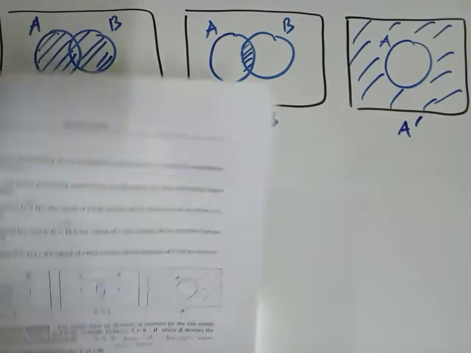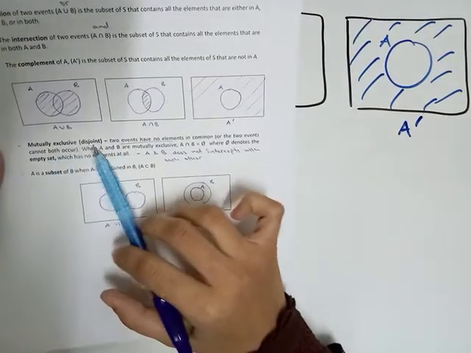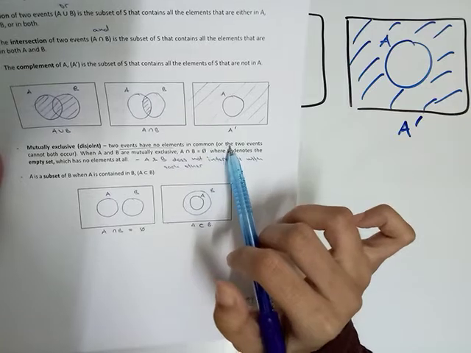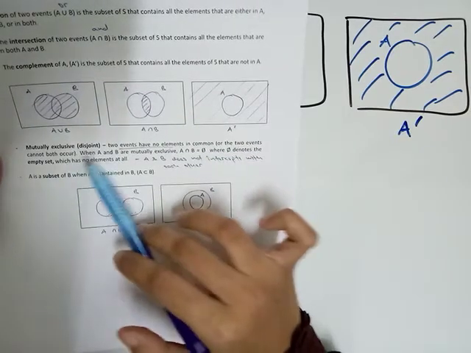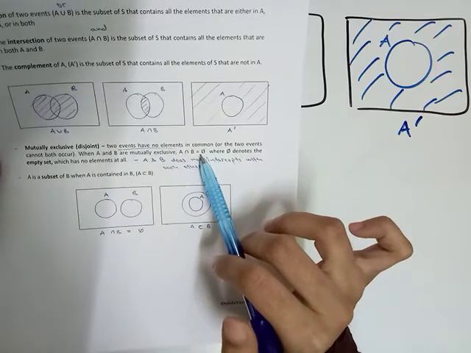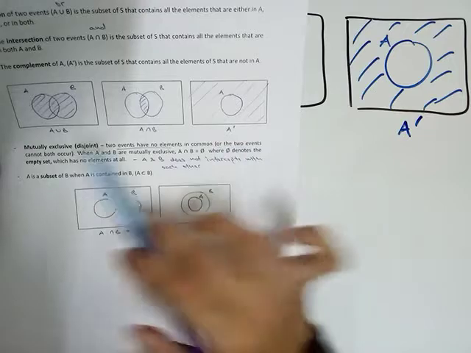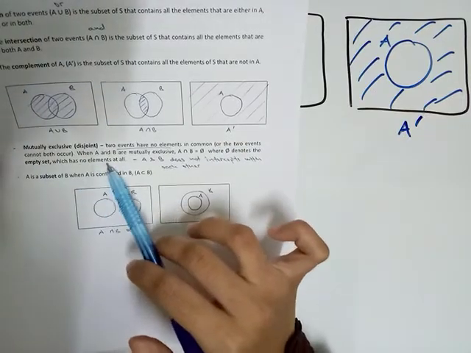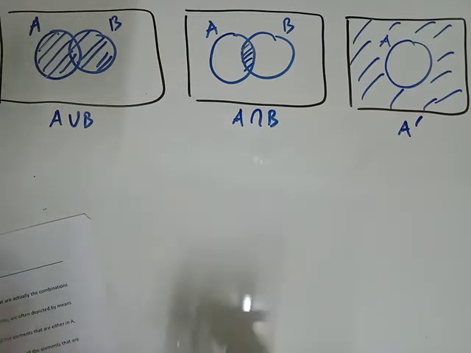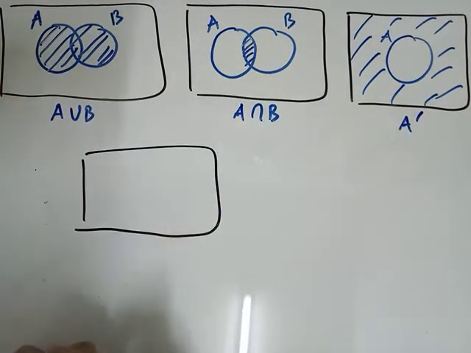And then next, mutually exclusive. We call it disjoint. The two events have no elements in common, or the two events cannot both occur. When A and B are mutually exclusive, then A intersect B equals the empty set. The circle with a slash denotes the empty set, which has no elements at all. That means the box at the bottom.